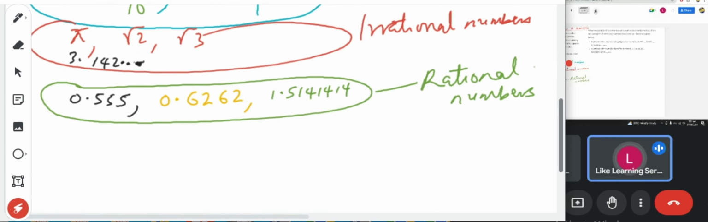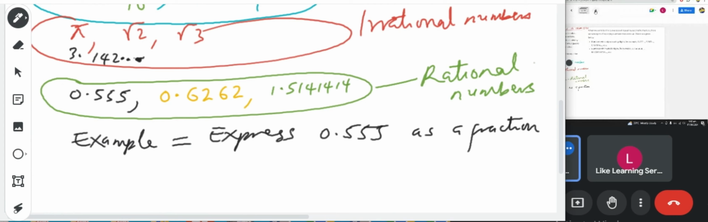Okay, so the first digit is repeating. So we equate the decimal to x. This is how we start. I will say x equals 0.555. Did you see what I wrote?